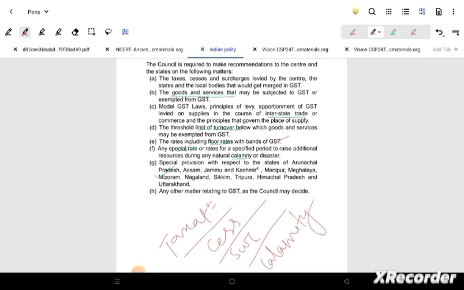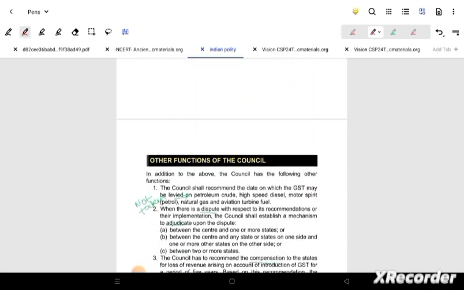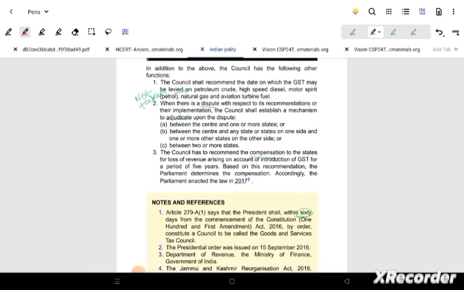Special provisions are there with respect to Arunachal Pradesh, Assam, Jammu and Kashmir, Manipur, Meghalaya, Nagaland, Sikkim. So these are the seven sisters, along with some of the mountainous regions.